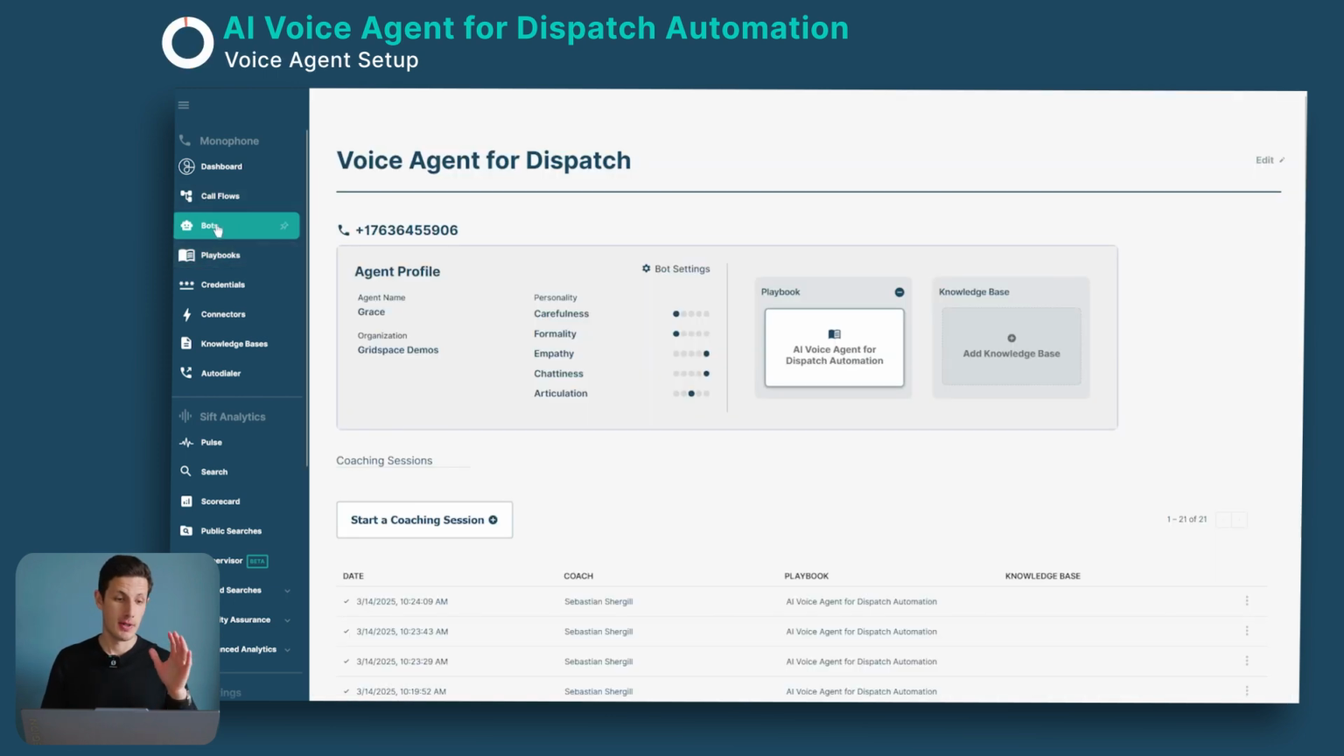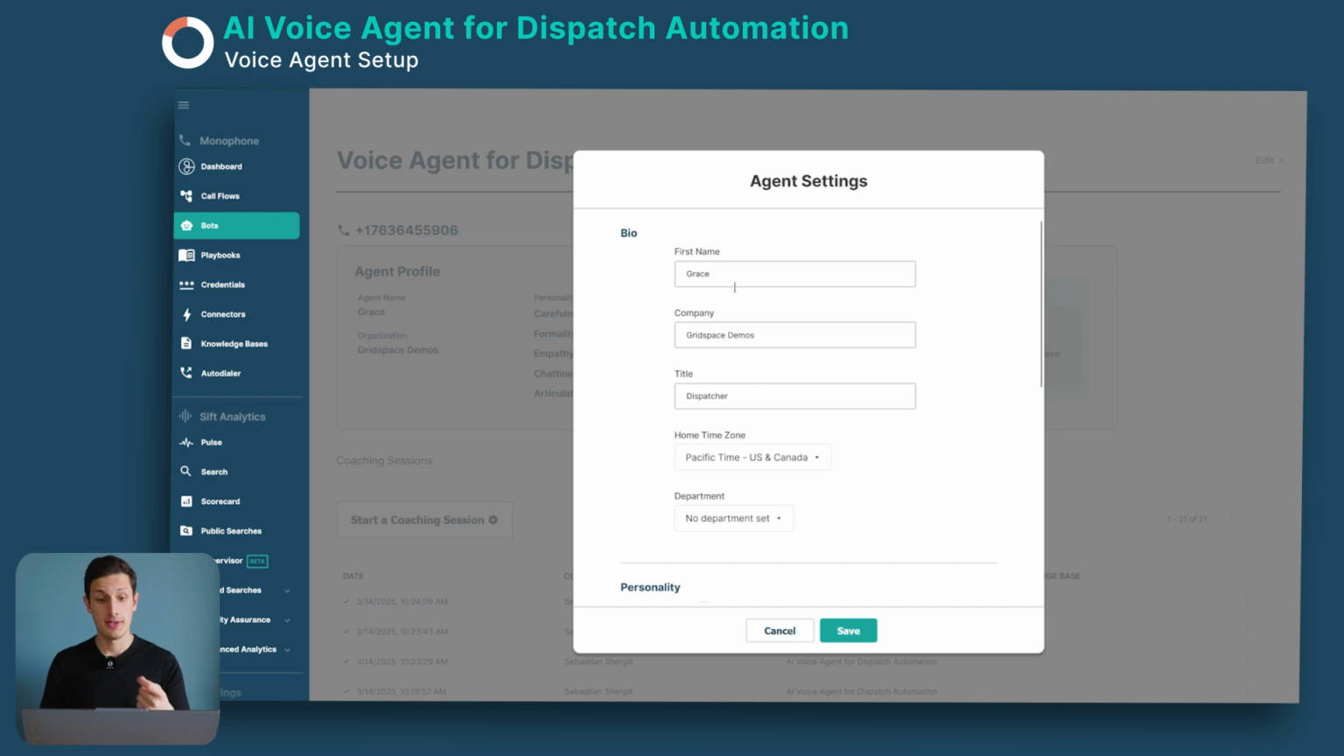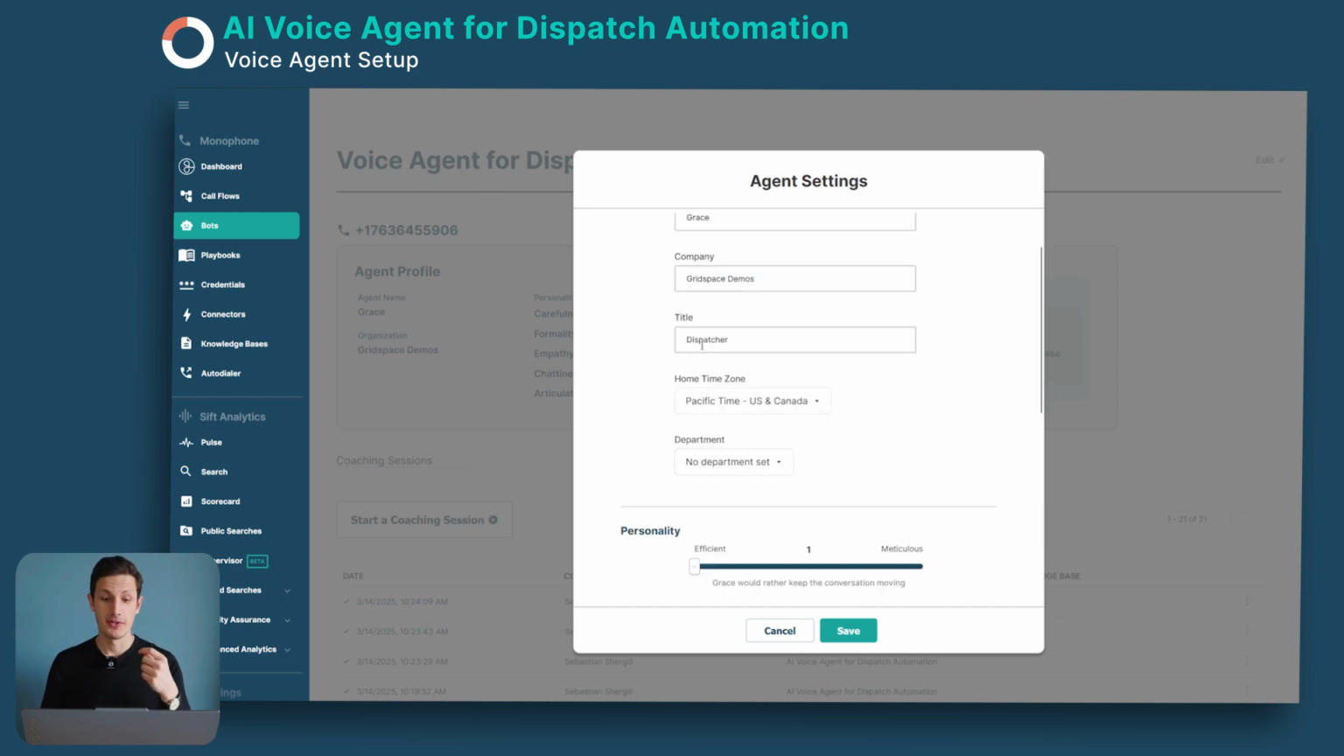Next, we're going to go into the bot section, and this is the voice agent of the Overflow. This is the actual voice agent that will lead the caller through the playbook. And if you go in here to the bot settings, we can choose some settings like her name, the company she's working for, and also their title. So if someone asks, who are you? Then I'm a Grace dispatcher.